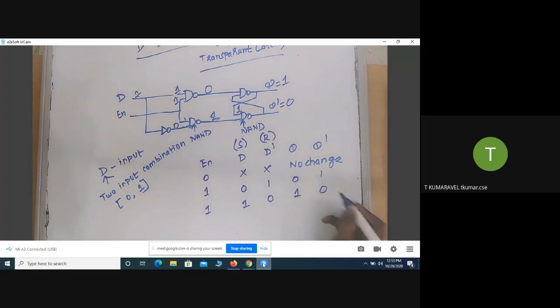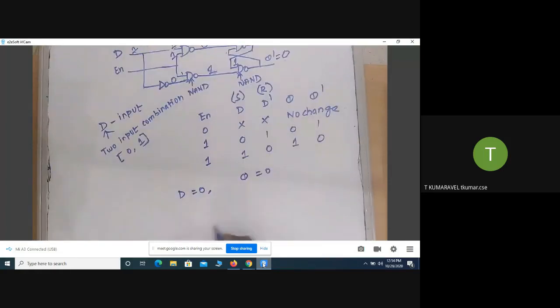So why is it called a transparent latch? Suppose the D value equals 0, then the Q value equals 0. Suppose the D value equals 1, then the Q value equals 1.